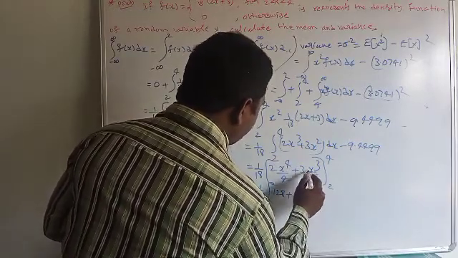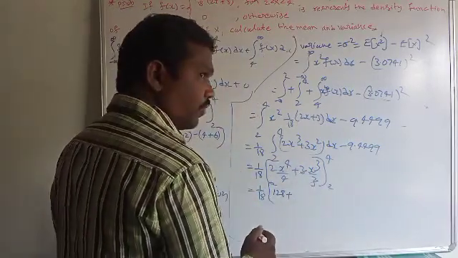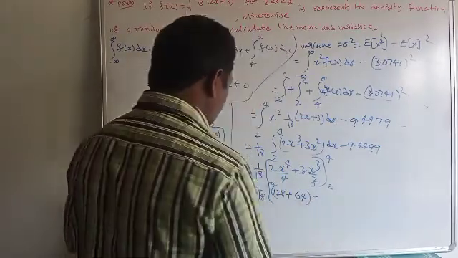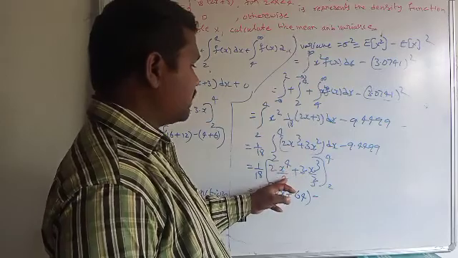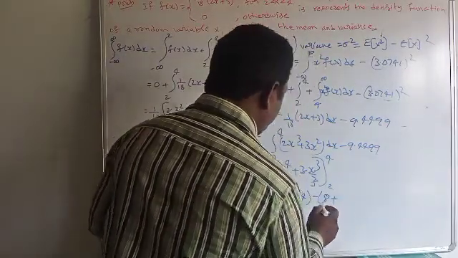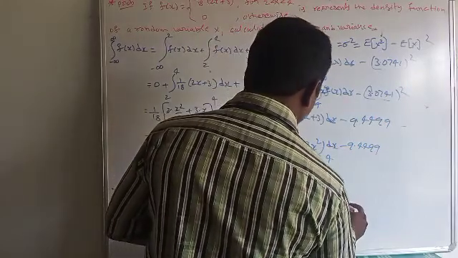Plus 3, 3 cancel, 4 cube is 64, minus 2 power 4, which is 16, 16 by 4 is 4, 4 2s are 8, plus 2 cube is 8.